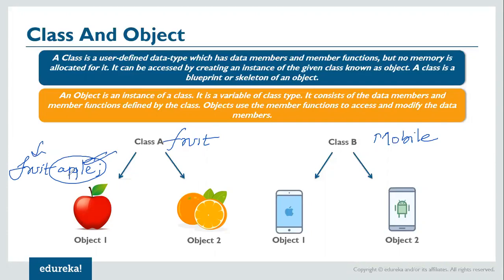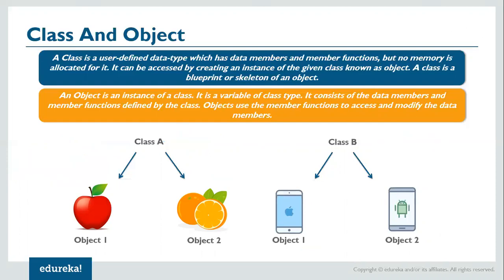Now, in order to make it an apple, I can of course assign attribute values to this particular object apple. Same goes with the other types, like this orange as you see here. The same concept applies here: if I have a class mobile, I can create an object and it could be maybe an iPhone or an Android, right? So this is how we make use of classes and objects in C++ programming.